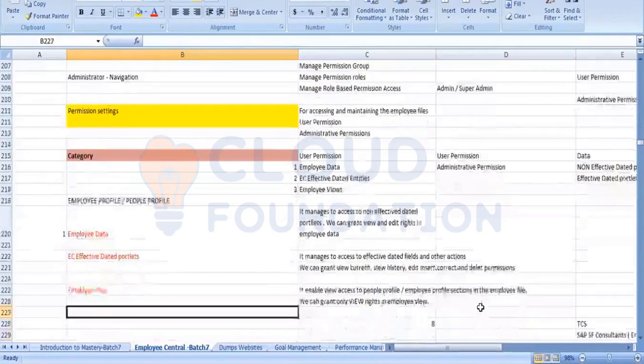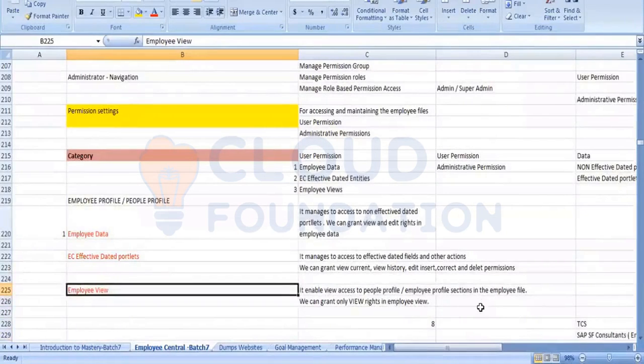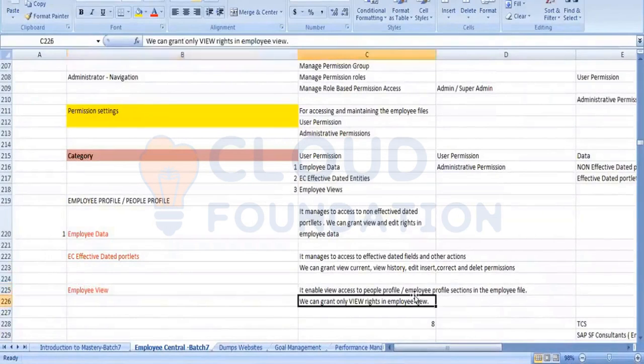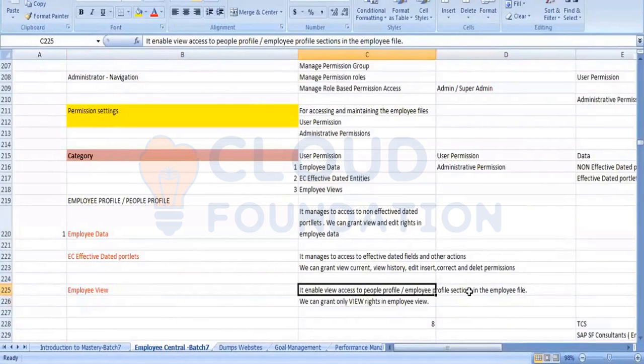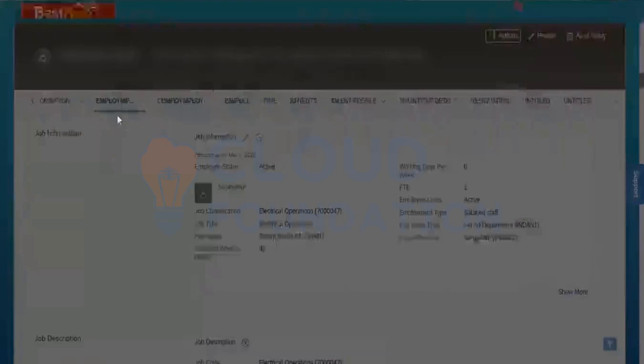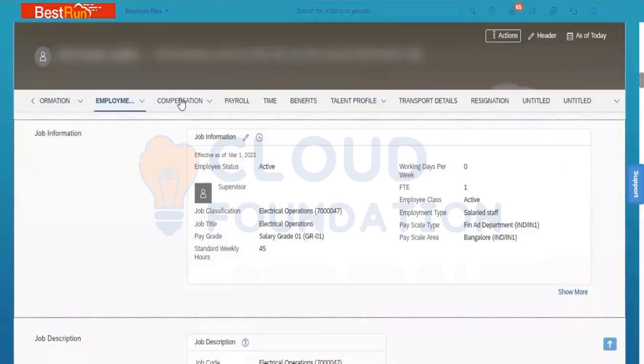Now you have the employee view. Employee view means what? It enables the view access to the people profile, the employee profile, and the sections in the employee file. It only gives you the visibility of the section. These are the sections, right?